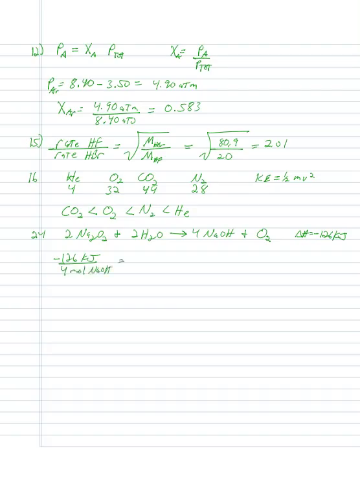How much heat am I going to get out when I do 2 moles of NaOH? Well, you can do the cross math if you want, or you can just look at it and say, if I'm going to get half as much material out, I must have put half as much material in, and it's only going to make half as much heat.